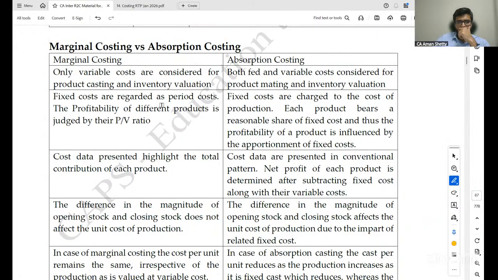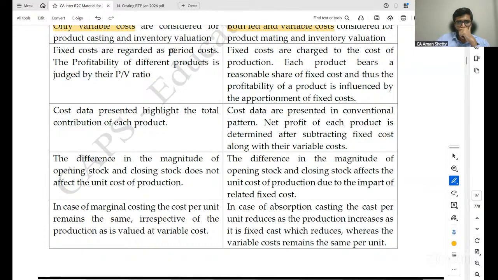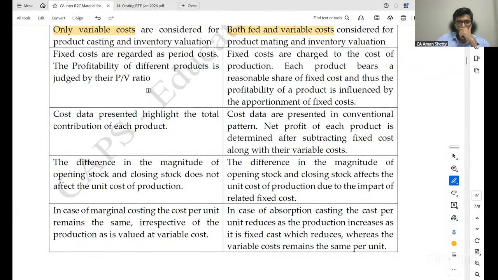Marginal costing versus absorption costing. In marginal costing, only variable costs are considered for product costing and inventory valuation. In absorption costing, both fixed and variable costs are considered for product costing and inventory valuation. In marginal costing, fixed costs are regarded as period costs, and the profitability of different products is judged by the PV ratio.